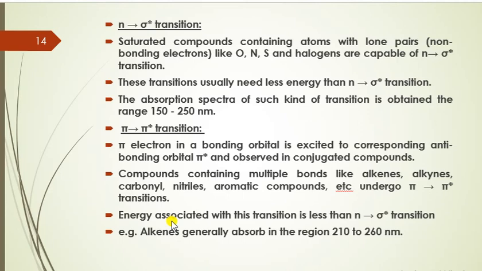Compounds with multiple bonds such as alkenes, alkynes, carbonyls, nitriles and aromatic compounds all show pi to pi star transition. The energy associated with pi to pi star transition is less as compared to n to sigma star transition, and it is mainly seen in conjugated compounds. An example is alkene, which has an absorption maximum in the region around 210 to 260 nanometer.